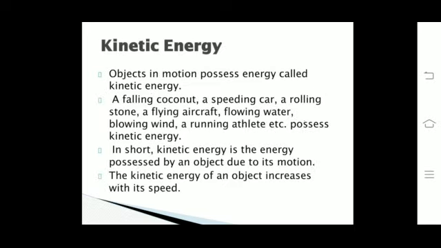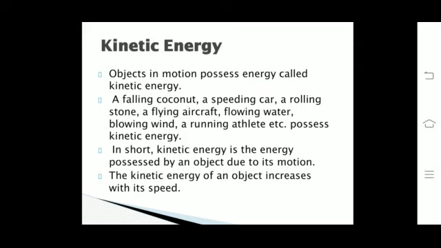Let's discuss kinetic energy. Objects in motion possess energy, and we call this energy kinetic energy. For example, a falling coconut, a speeding car, a rolling stone, a flying aircraft, flowing water, blowing wind, a running athlete, etc. possess energy called kinetic energy.